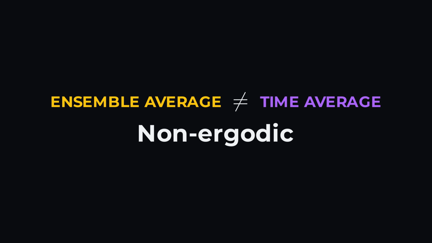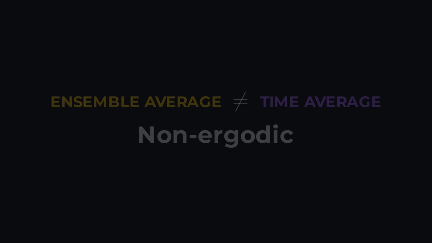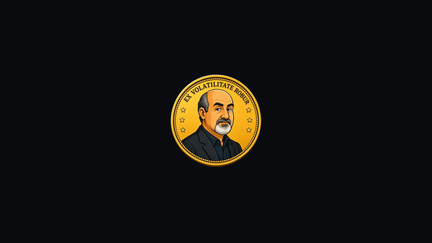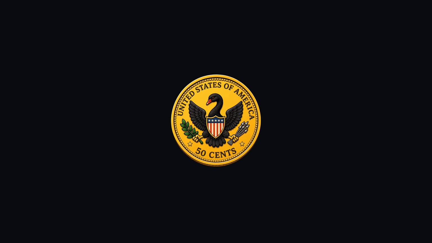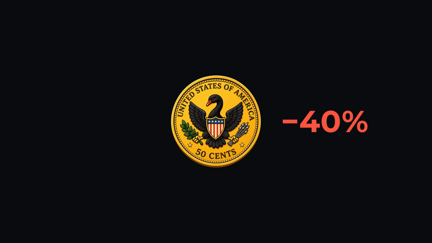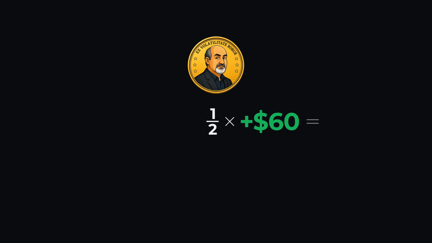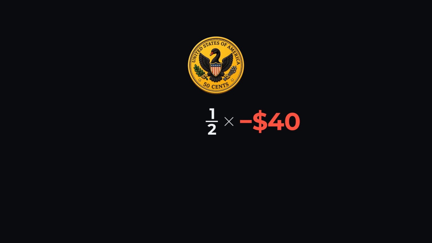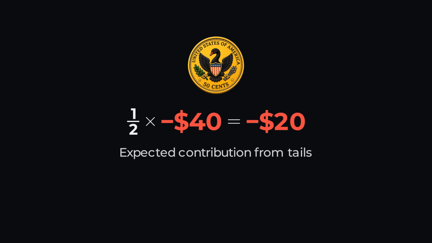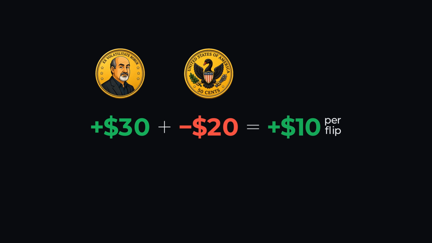To see the contrast, let's change the game. This time, heads gives you a flat $60 rather than increasing your wealth by 60%. Tails costs you $40 rather than incurring a 40% loss. The coin is still fair, but now the changes are additive rather than multiplicative. A 1/2 chance of gaining $60 contributes plus $30. A 1/2 chance of losing $40 contributes minus $20. Together, that is plus $10 per flip.